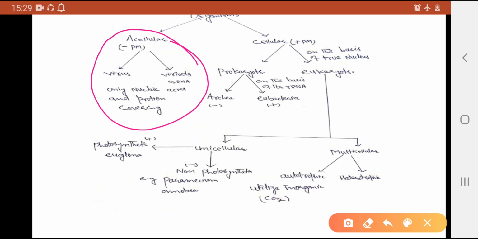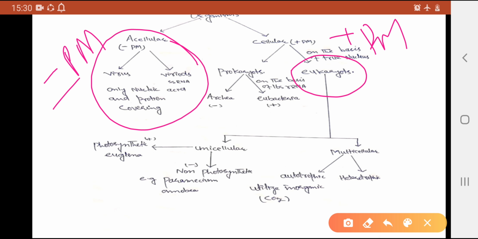What is here, minus PM? Minus PM means they do not have a plasma membrane, and cellular organisms have a particular cell structure and contain a plasma membrane. On the basis of the nucleus, the cells are further divided into two categories. One is eukaryotes, they have a proper nucleus, and another is prokaryotes, they do not contain a nucleus.